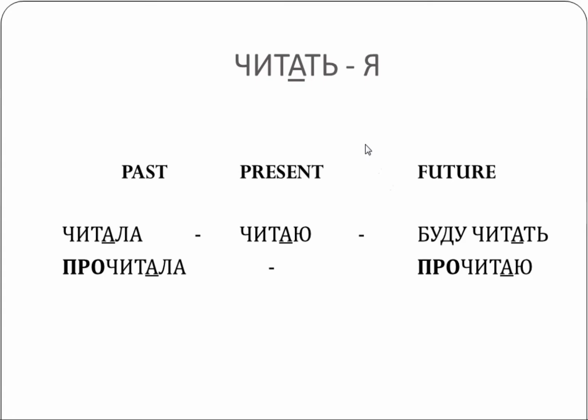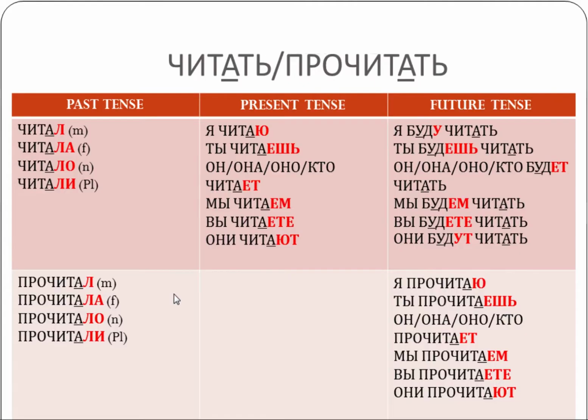If you remember, in the last video I used this slide to illustrate how the verb читать will change in the three tenses in different imperfective and perfective forms. So I kept the verb and put all the endings into this table. So now you know that the verb to read in Russian has two forms, imperfective читать and perfective прочитать.